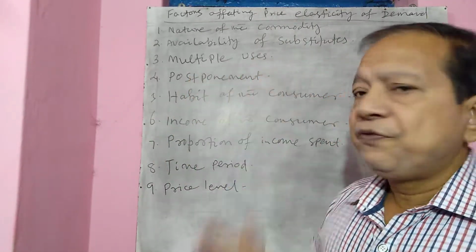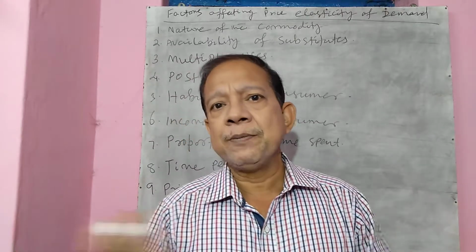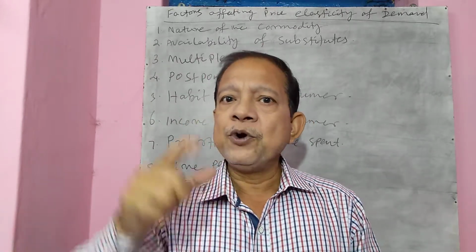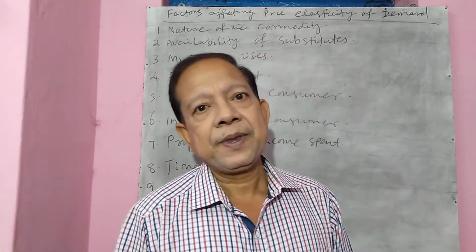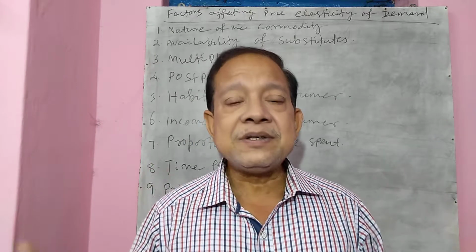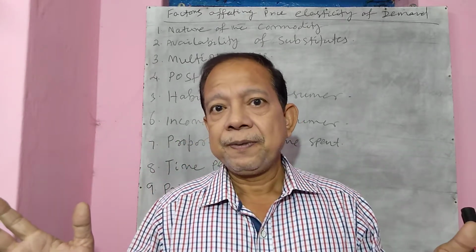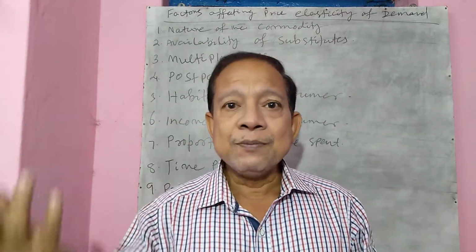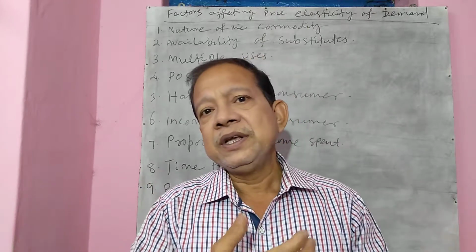The third is multiple uses. If a commodity has a number of uses, multiple uses, then its elasticity of demand is more. But if a commodity has only a single use, its elasticity of demand is less. Talk of electricity. Electricity has a number of uses: the bulb glows, the fan moves, the TV works, the fridge works, the AC works, the heaters work.